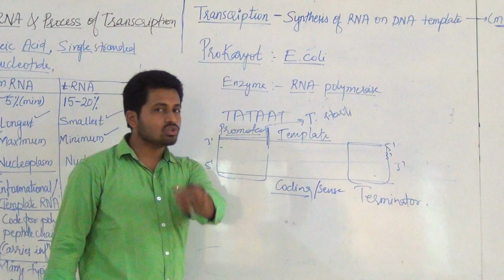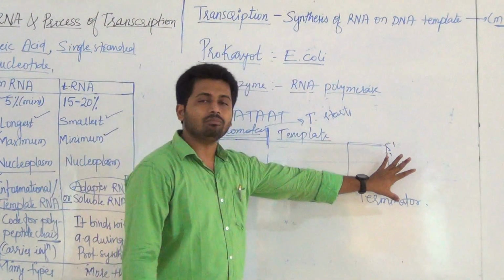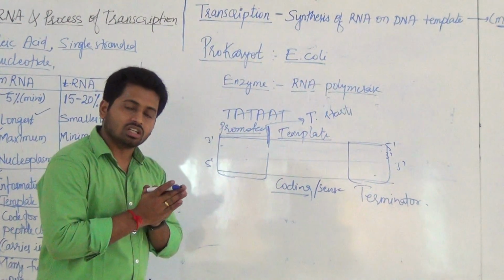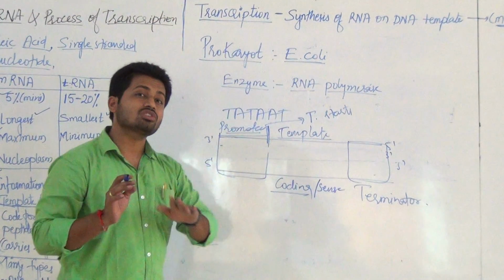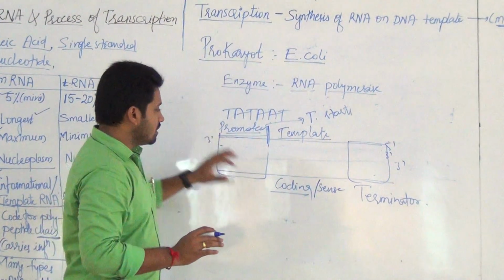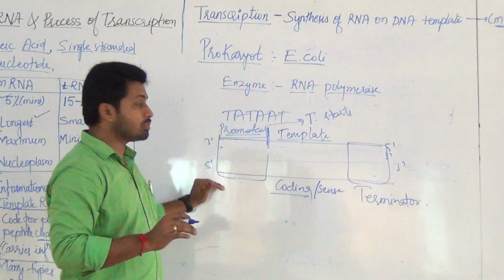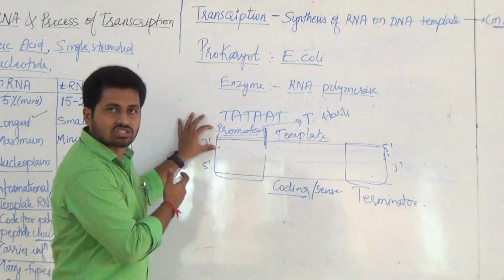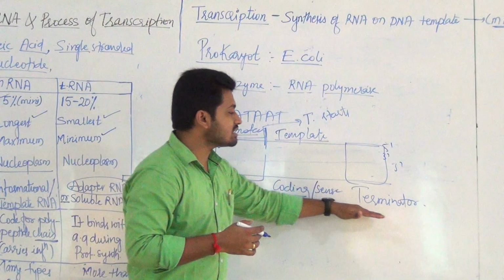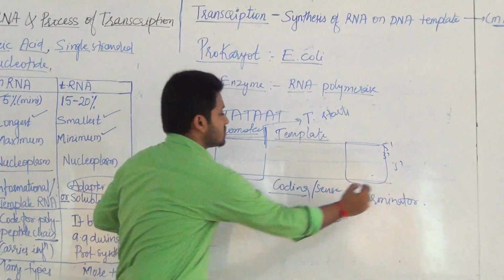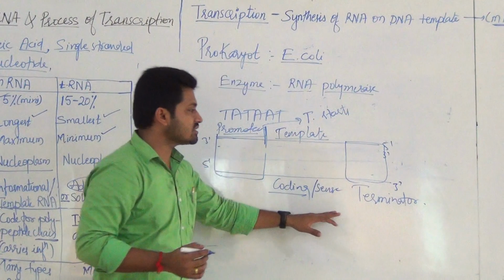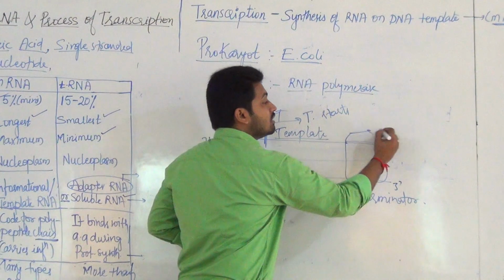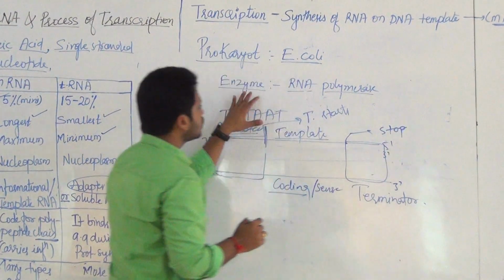Now the two terminologies you know here: upstream, downstream. What is upstream? While giving the introduction of the transcription unit, we describe things with respect to the coding strand. That is, the promoter region comes at the 5 prime end of the coding strand. Upstream means this side, and the terminator side comes at the 3 prime end of the coding strand. That means downstream. This is the terminator where the transcription stops. So, coming to the process now.